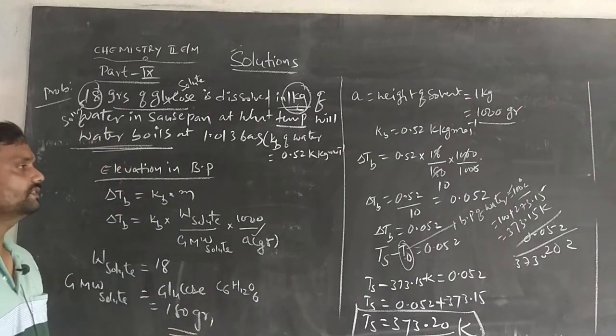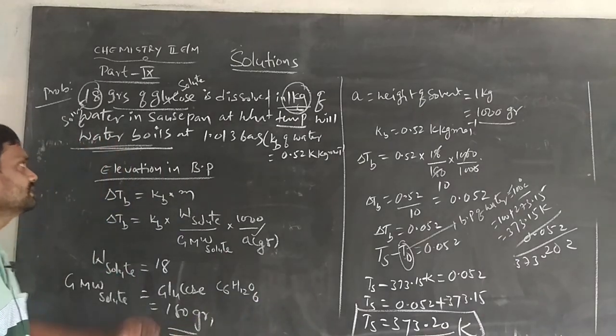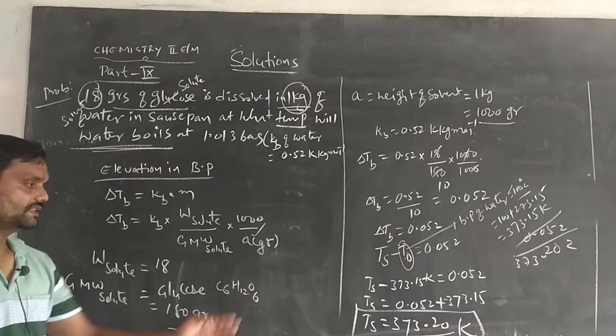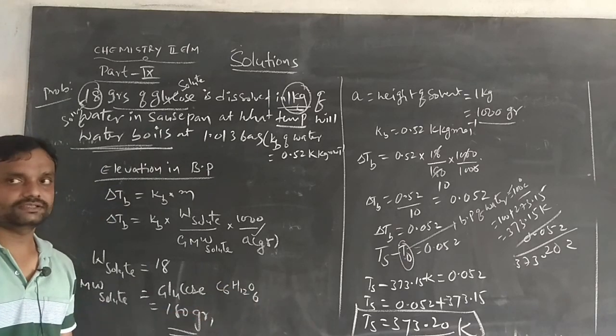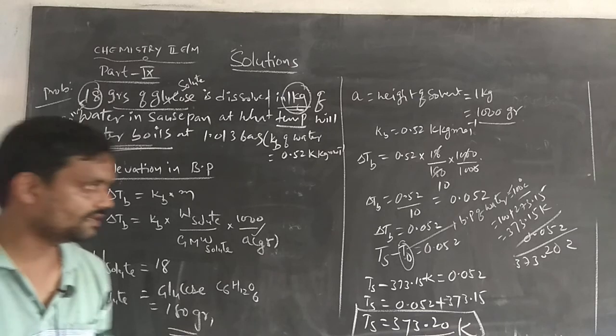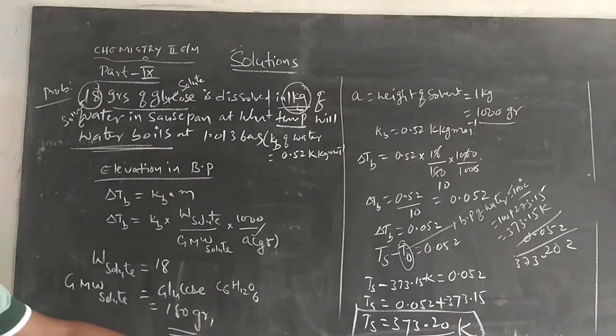So this is the method for solving problems of this type. Finally we get the solution boiling point, that is 373.20 Kelvin.